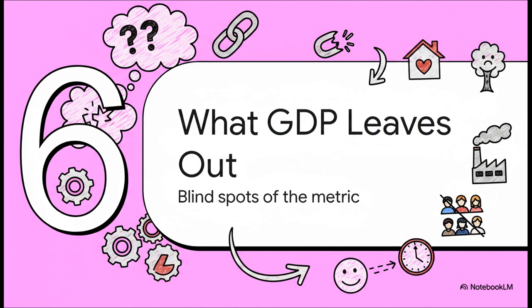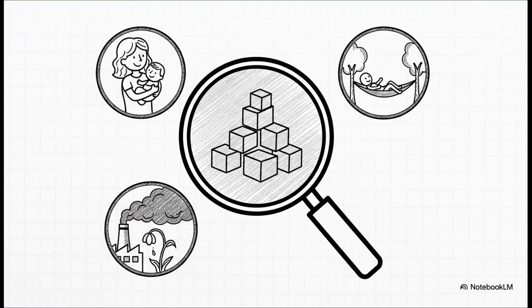Let's look at the blind spots of the metric. Economist Kate Raworth actually points out a major flaw here. GDP is quite limited because it only measures market activity. Think about it. If you pay someone to mow your lawn, bam, it boosts GDP. But if you mow it yourself, it counts for exactly 0. It completely ignores the massive societal value of unpaid work, like raising children or cooking at home. It also completely ignores leisure time. You could have 2 countries with the exact same GDP, but if one achieves it with 8-hour workdays and the other relies on grueling 12-hour workdays, their actual prosperity is vastly different.